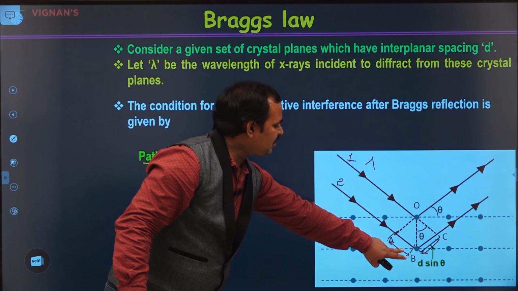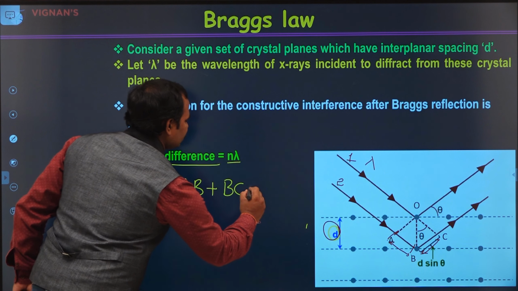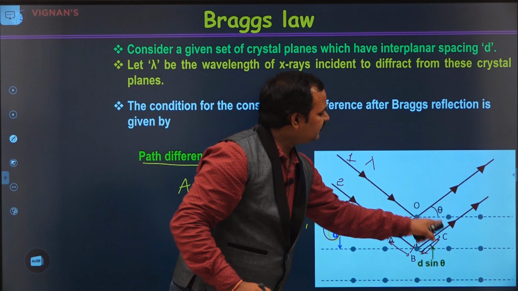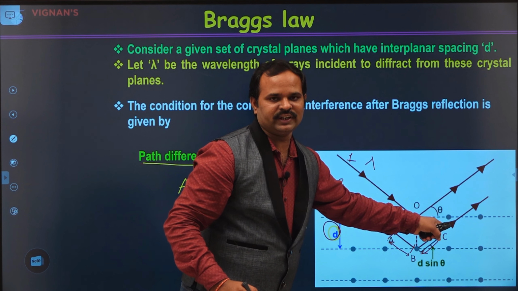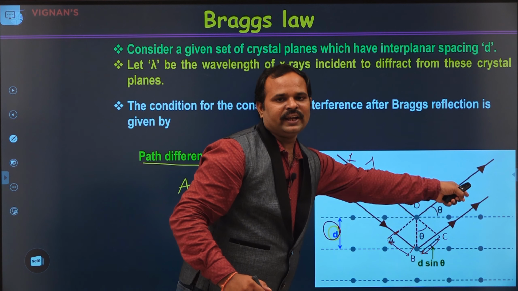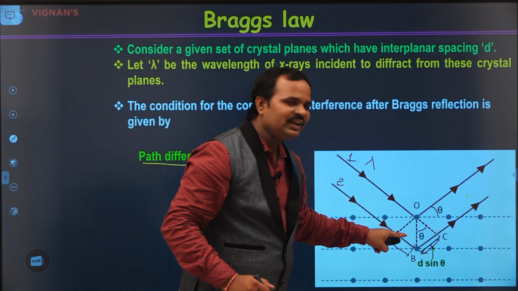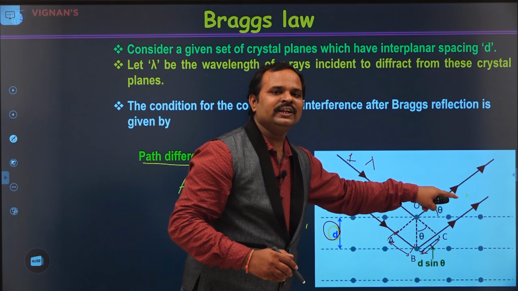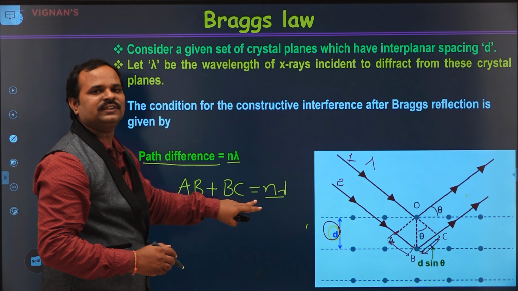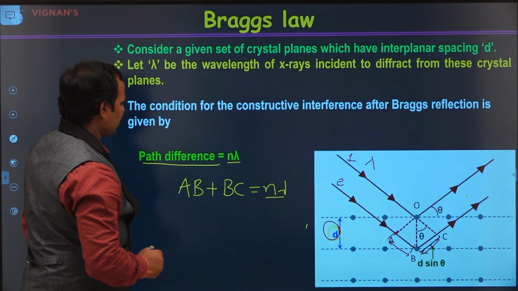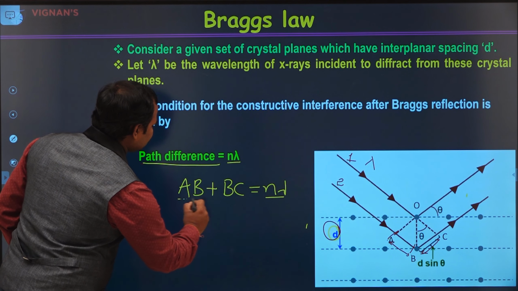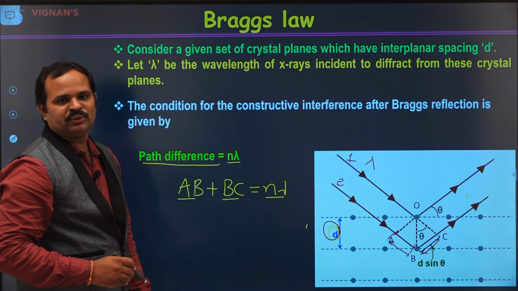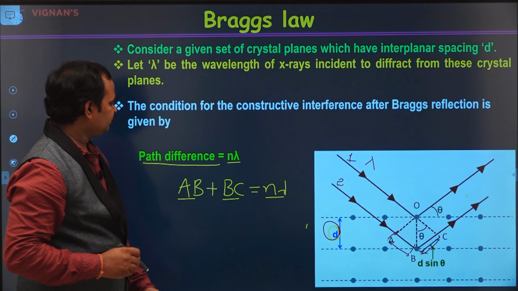That means AB plus BC is equal to n lambda. This n lambda is coming because we are considering that these 2 waves constructively interfere, and then we get a reflected X-ray. If they are destructively interfering, we don't get any X-ray. But our aim is to get the X-ray. The condition is path difference is equal to n lambda. Now, let us find out this AB and BC so that we get the condition for constructive interference in Bragg's law.